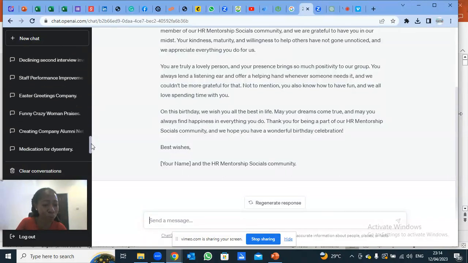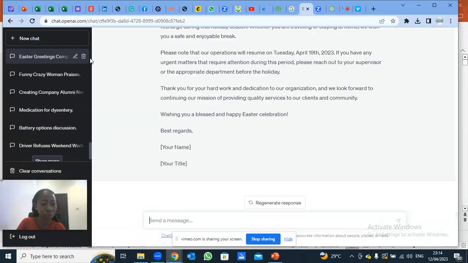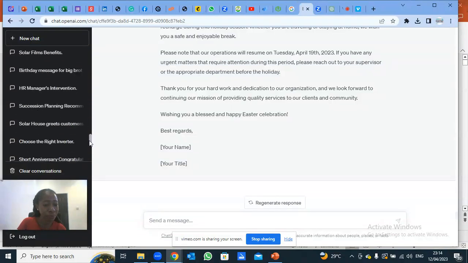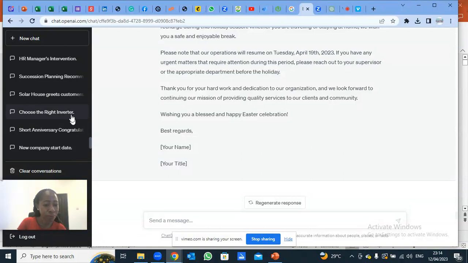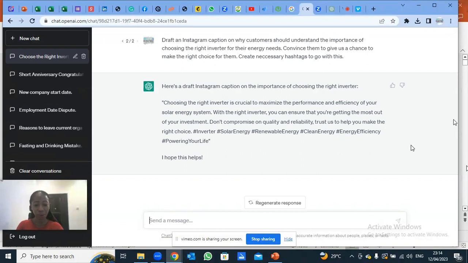Let me show you just one. Okay, so you can see: draft an Instagram caption on why customers should understand the importance of choosing the right inverter for their energy needs. Convince them to give us a chance to make the right choice for them. Create necessary hashtags to go with this. Look at it, I get it.